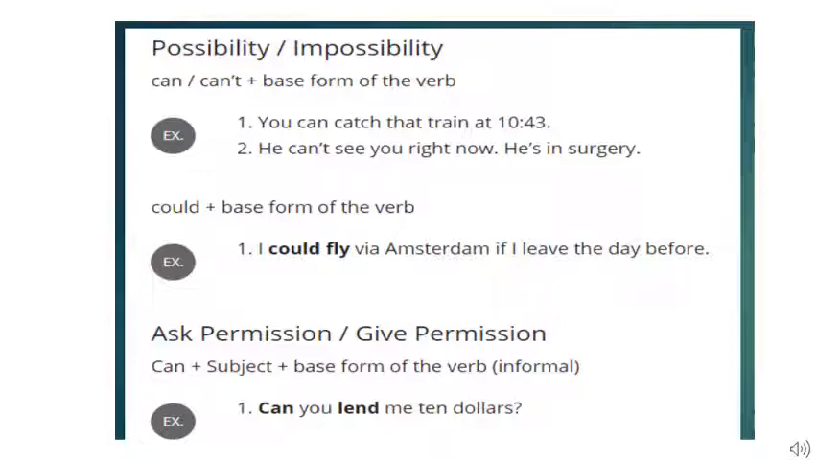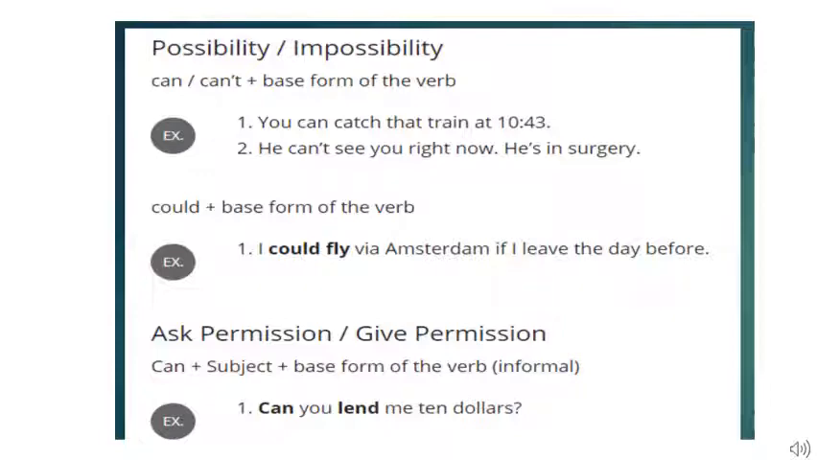So first we studied ability, then possibility, and now we are studying permission or giving permission. So three different meanings that we have associated with the modal can. So, can you lend me $10? It is asking for permission. Please go through this once again. If you have a doubt, please ask me. Children, you can immediately drop me a message and clear your doubt. It should not be difficult for you to understand.